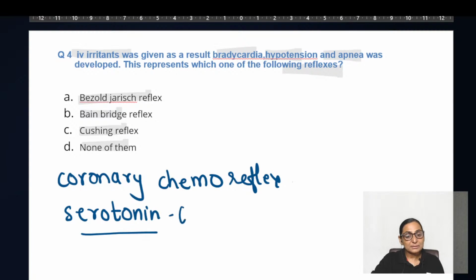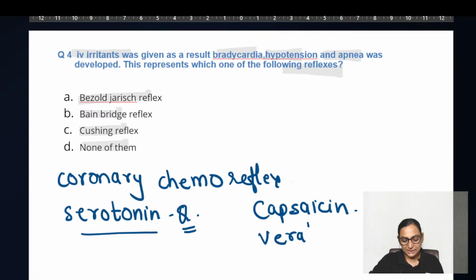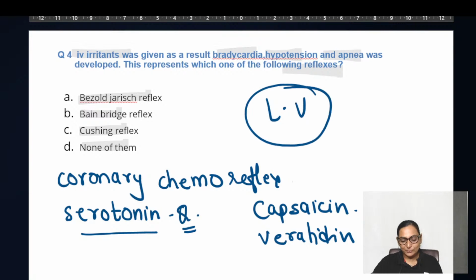So there was a separate question on serotonin. It can also occur with capsaicin and with veratridine. So when these chemicals are injected or come in contact, especially with the left ventricle, they result in the coronary chemoreflex or the Bezold-Jarisch reflex, resulting in bradycardia, hypotension, and apnea. Sometimes there can even be bronchoconstriction with this.